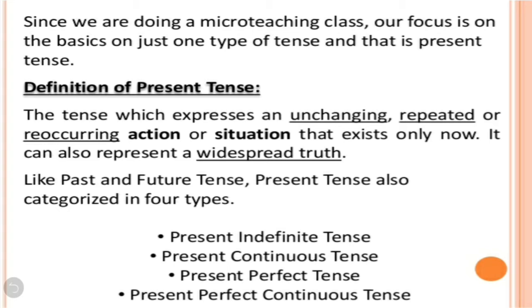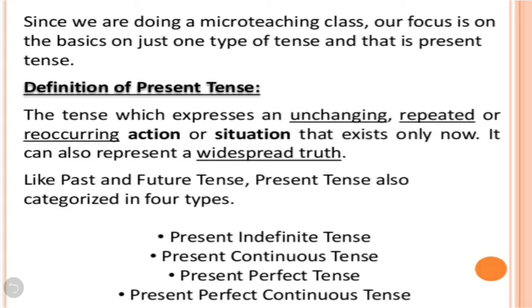It can also represent a widespread truth. So an action which expresses a situation that exists only now is present tense, and it also represents a universal truth.